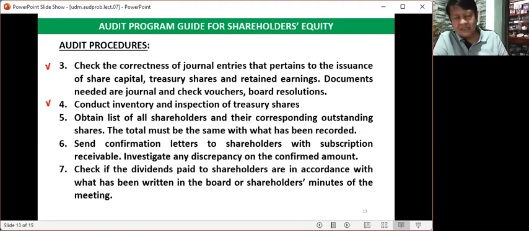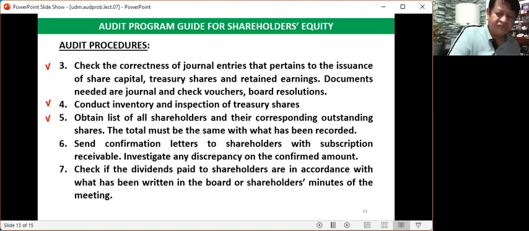As we have said, the share capital purchased by the corporation is in the custody of the treasurer of the corporation. So you will inspect and do an inventory of the share capital certificates purchased by the corporation in the custody of the treasurer. The total amount must tally with what has been recorded as treasury share as of the cut-off date.